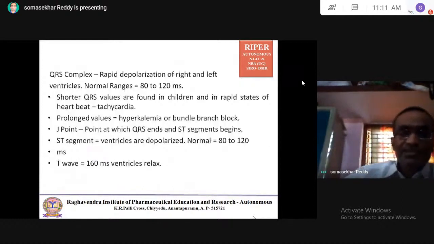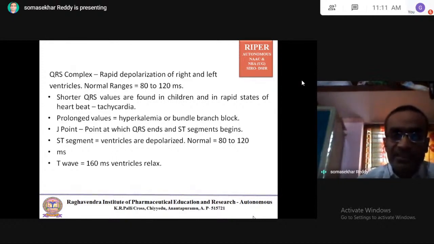QRS complex leads to the depolarization of the ventricles. Normal range is 80 to 120 milliseconds. Shorter QRS values are found in children and in rapid states of heartbeat. Fast means short. A rapid state of heartbeat is called tachycardia.